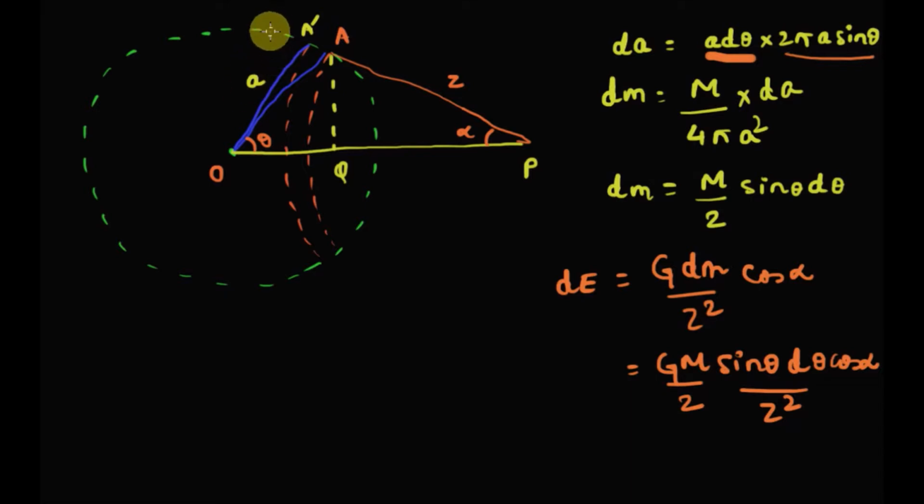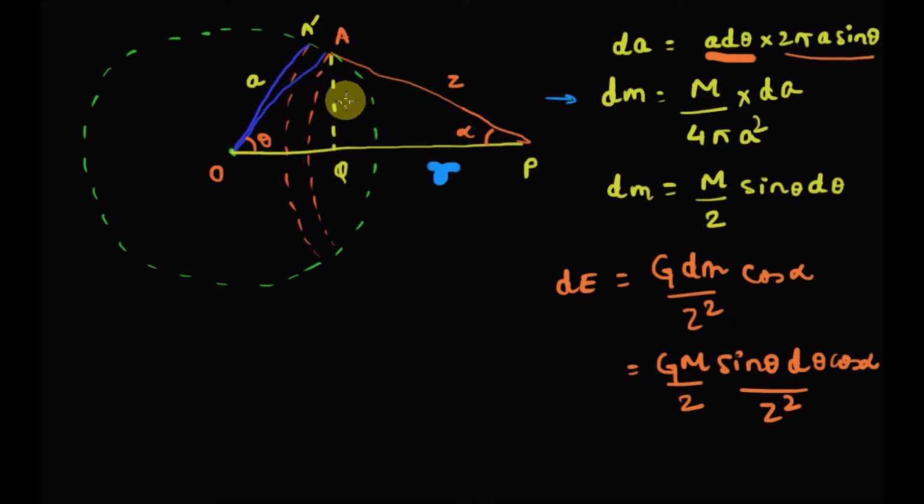Before that, let's understand the nomenclature here. Small a is the radius of the spherical shell. This P is the object where we are going to find the gravitational field. This object is situated at a distance of r from the center, and the angle which this ring subtends at the center of the sphere is theta, and the angle which this elementary ring subtends at this object P is alpha. So before finding the field, let's find the mass of this ring, and let's denote the mass as dm.